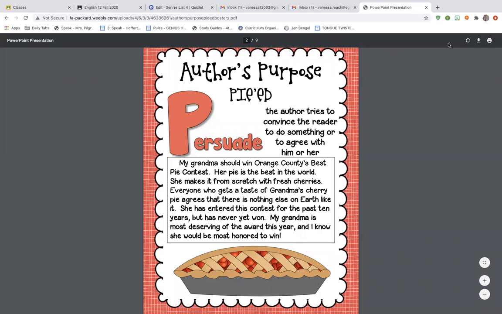Happy Tuesday, guys. So today you are doing another page in your bell ringer packet, the Winter Flip book, and today we're learning about author's purpose.